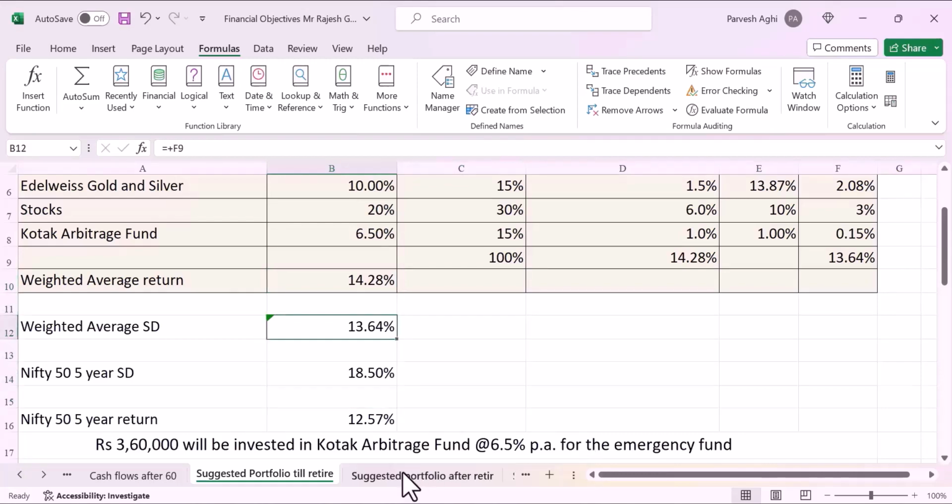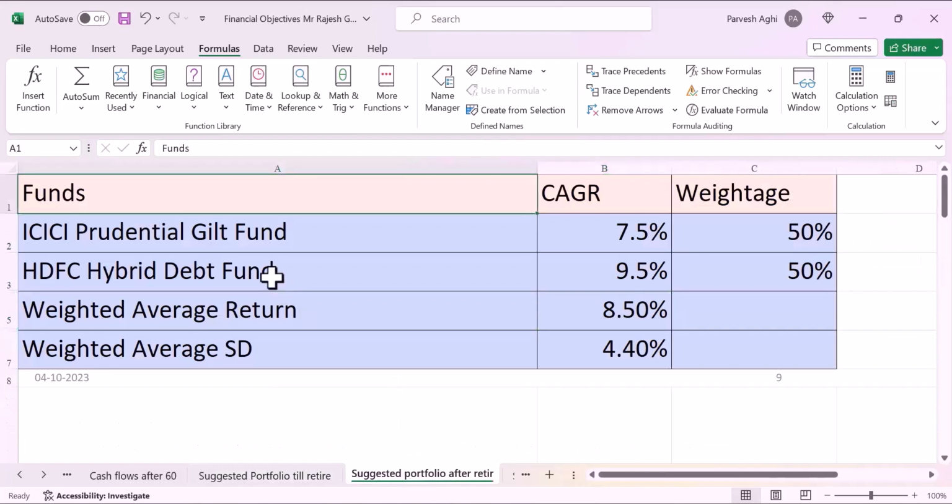Then we are talking about where to put money to generate income after his retirement, when he attains the age of 60. He's going to put some money into ICICI Prudential Gilt Fund. These are G-Secs, basically government bonds, which are giving 7.5% CAGR.